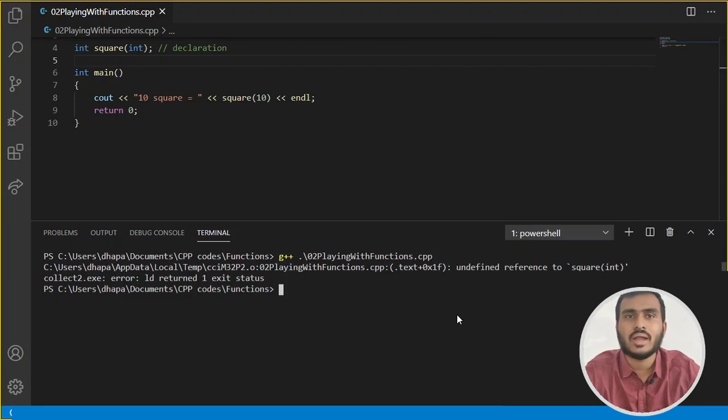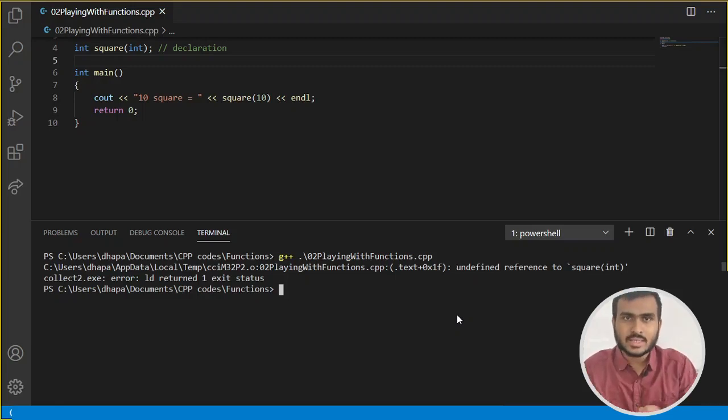If you just tell your friend that you have found one maid for our apartment, that's the declaration. You are just telling him that I have found one maid, she is like 30 years old. That is just a declaration. You are just telling your friend that there is a maid and she is going to come to our home. But until she physically comes to your apartment, there is no definition. When she actually comes to your apartment, that is going to be the definition. So declaration is just for telling your friend that we have got a maid and she is going to look something like this and be of this age.